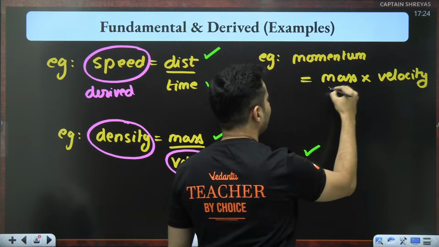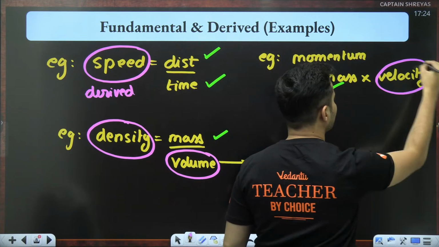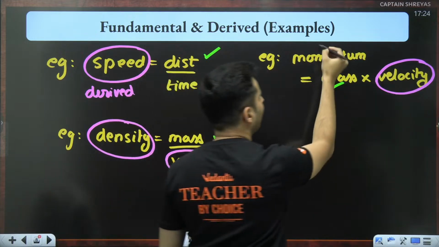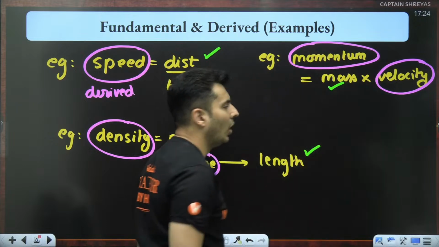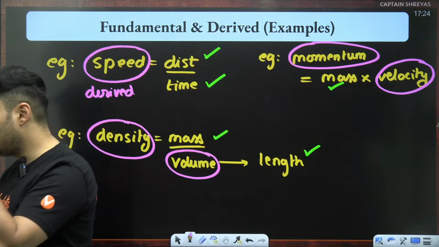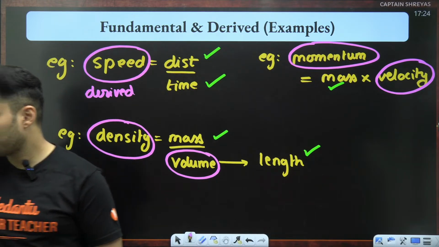Mass is fundamental, but velocity is not fundamental. It depends on the displacement and the time. So hence it is derived. So momentum is also a derived quantity. Very good. Finally, you guys got it.